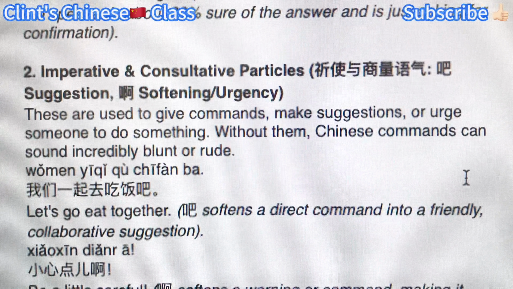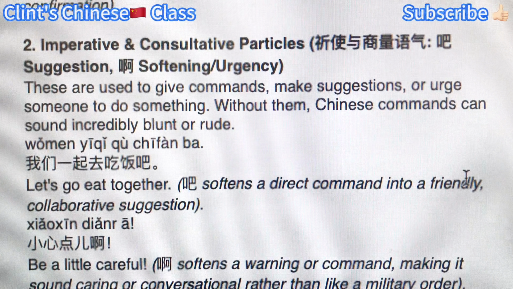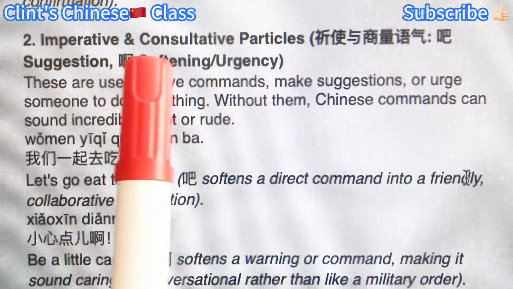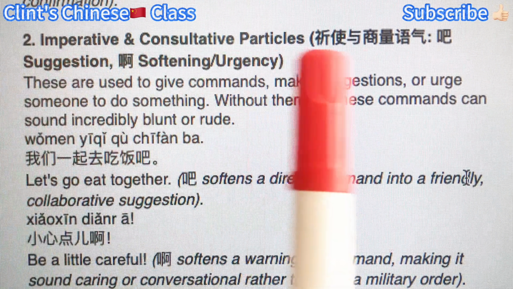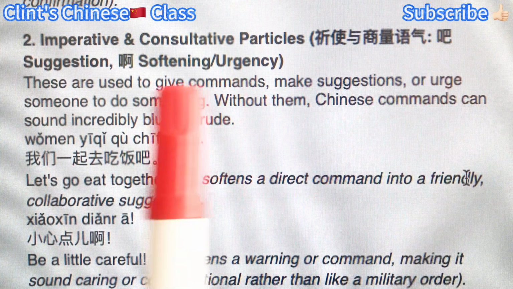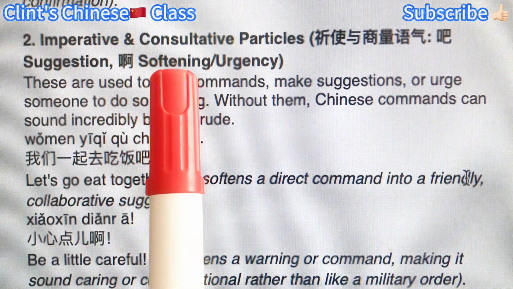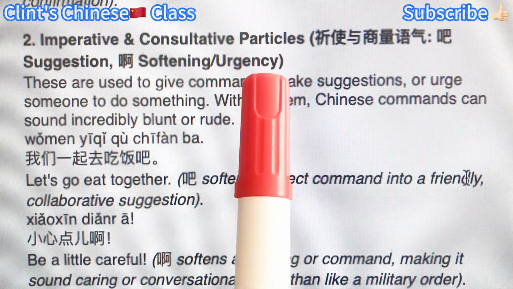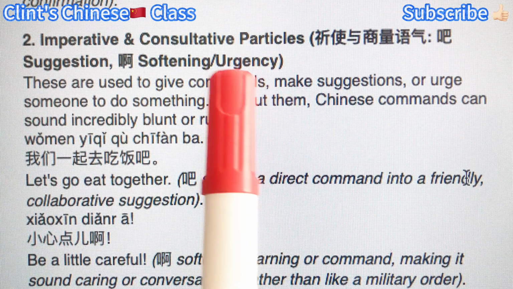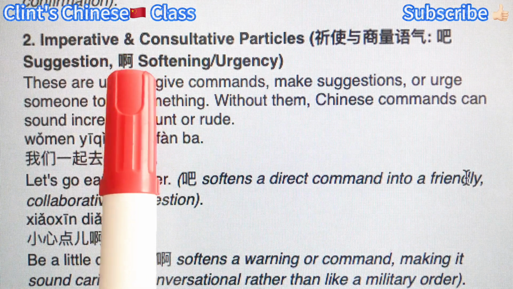Okay, the second type of particles are modal particles, imperative and consultative particles. When you want to make a suggestion, use ba. Or when you want to soften the tone, right? Or for urgency, you can use a.